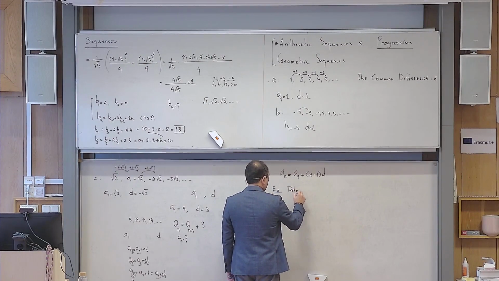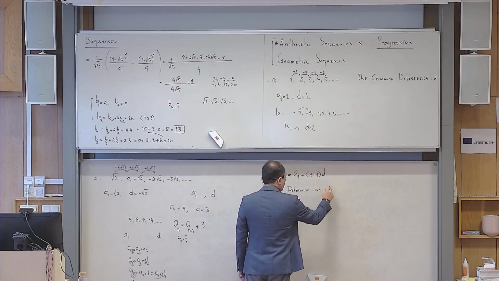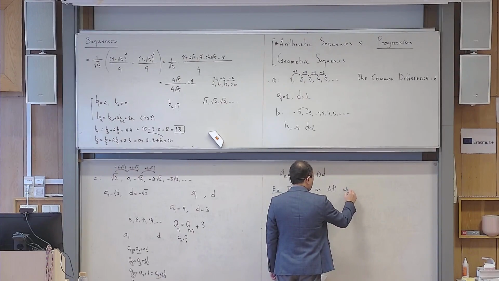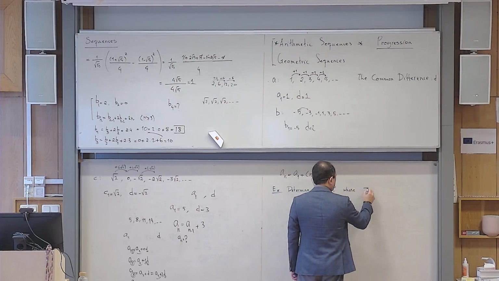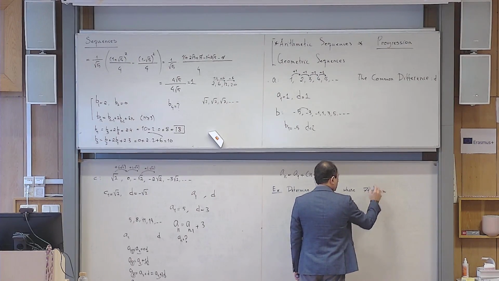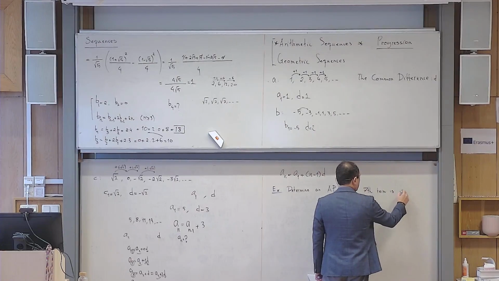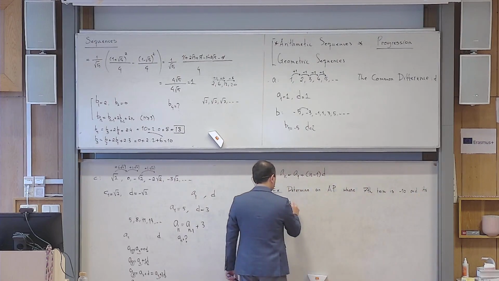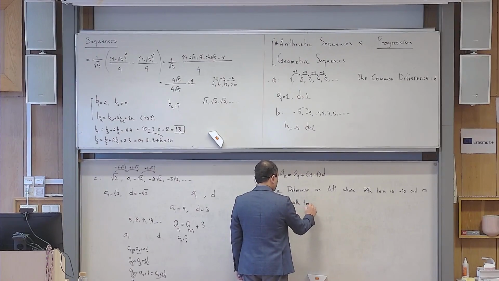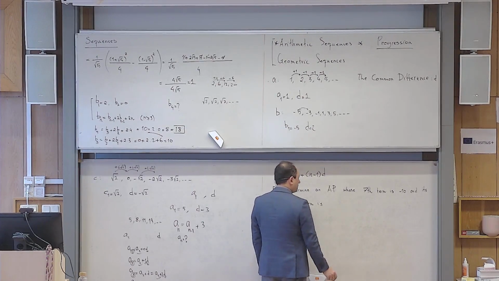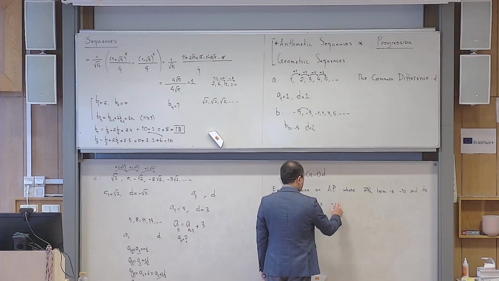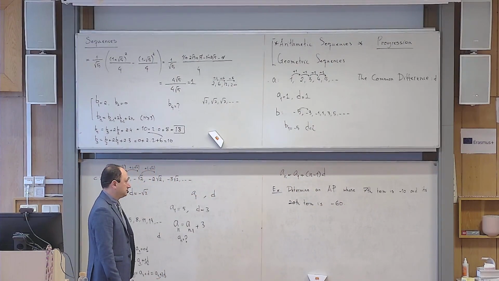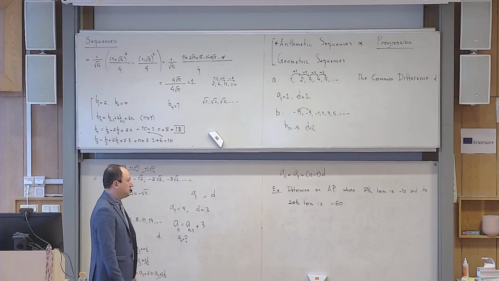Determine an arithmetic progression, let me write AP for arithmetic progression, whose seventh term is minus 10 and its 20th term is, I don't know, let us write minus 60, something like that. It's a very simple and standard question.